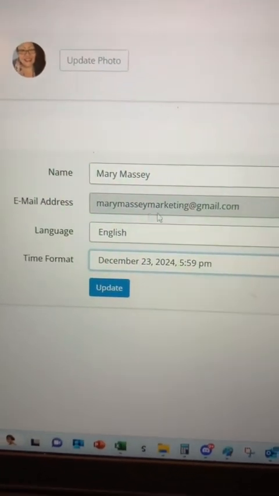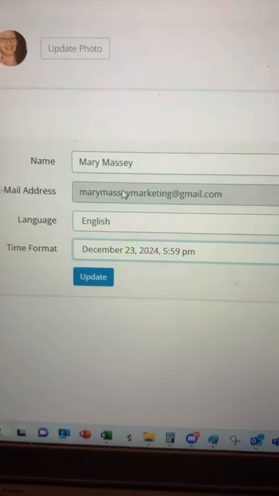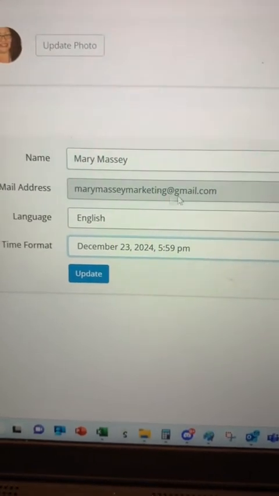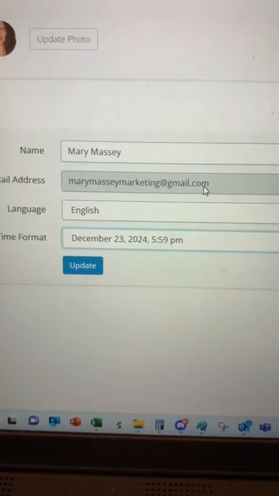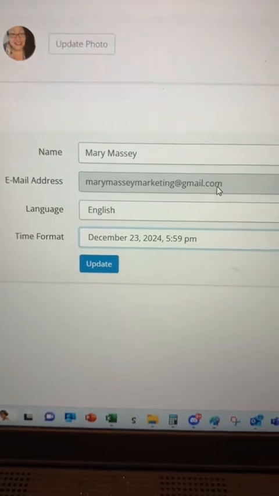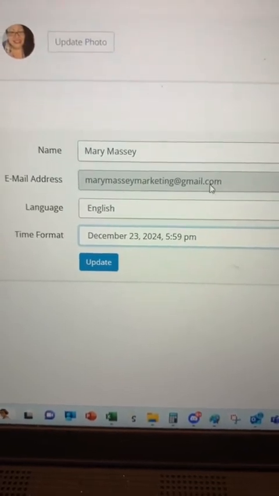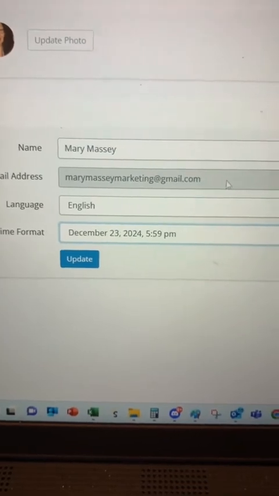And then also just letting you know that the email address you actually created your account with is grayed out. If you need that changed for any reason, like let's say something happened to your email and you've lost access to it, if you contact them, they will manually change this for you, and then it can be changed right there.